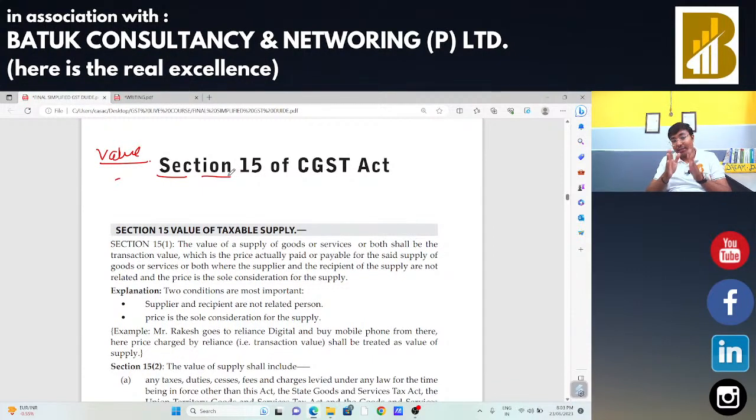Then we started our discussion on the activities or transactions on which GST should be charged, that is the point of taxation, that is supply. As per Section 7 of the GST Act, supply includes sale, exchange, barter, transfer, lease, rental, in the course or furtherance of business for a consideration.